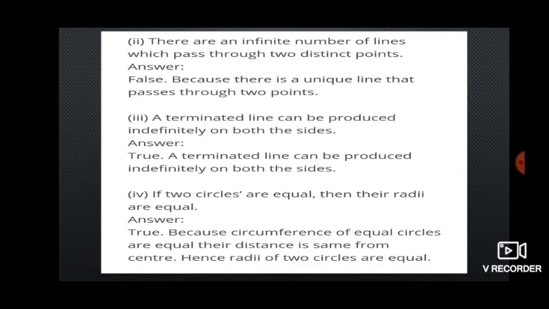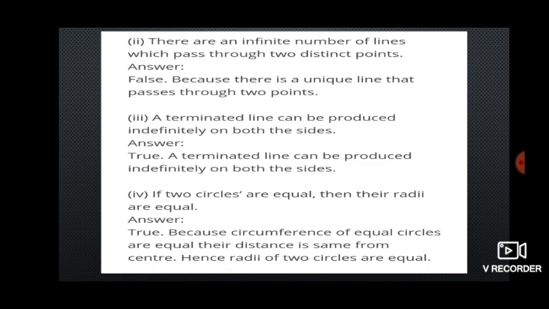Because any number of lines can pass through a single point. Next, there are an infinite number of lines which pass through two distinct points. If we take two distinct points, can we draw an infinite number of lines? No, we can draw only one line. So again it's false.